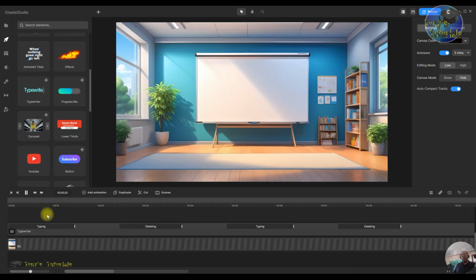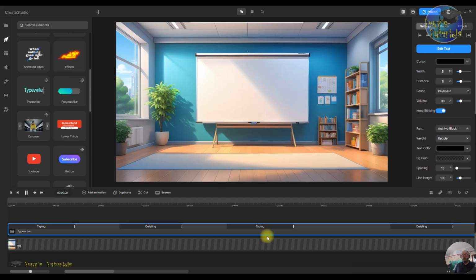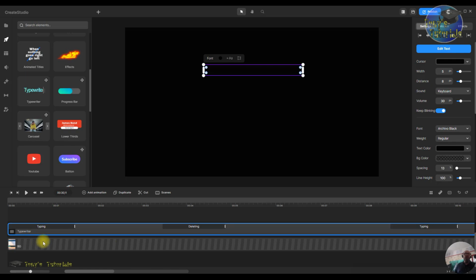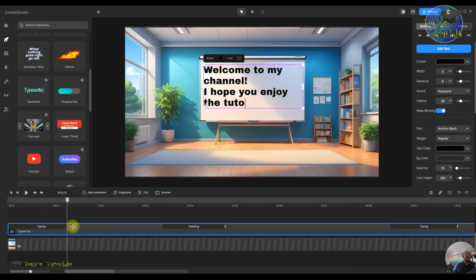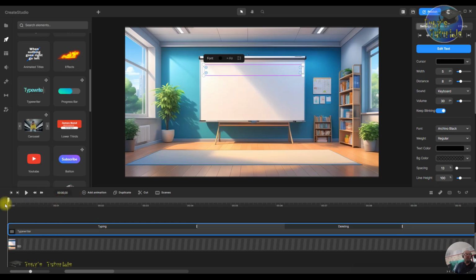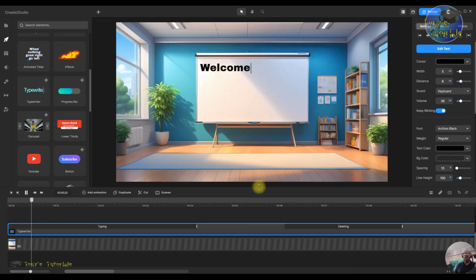As well as that, with these, they're not set to where they are. You can move them around if you want to. Say you want them to be a bit longer, a bit further away. So you can put them close together and push it over there somewhere. And you could move that one across. As well as that, you've got the option to make them take longer as well. So if you want to make the typing longer and the deleting a bit longer, you can do that, and that would make it take a lot longer.